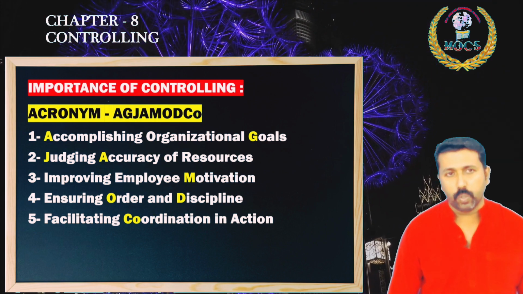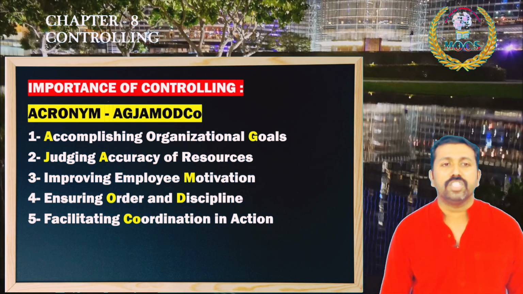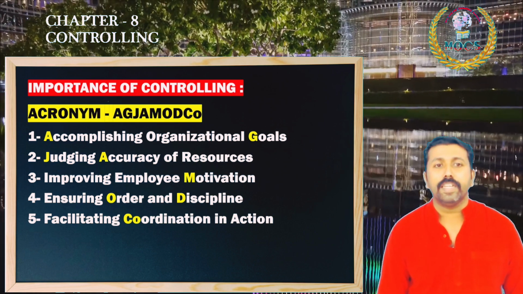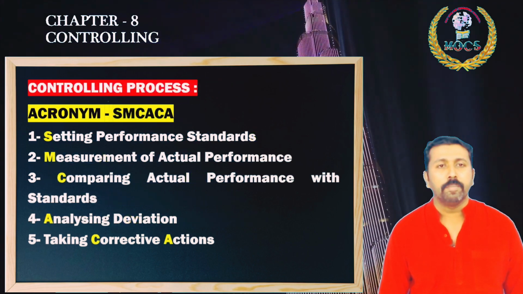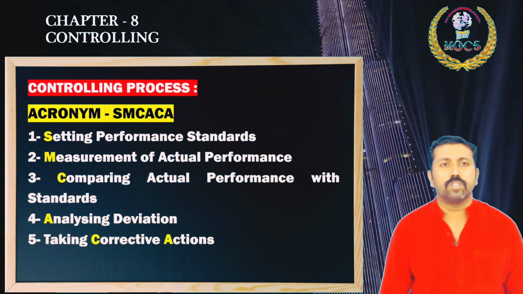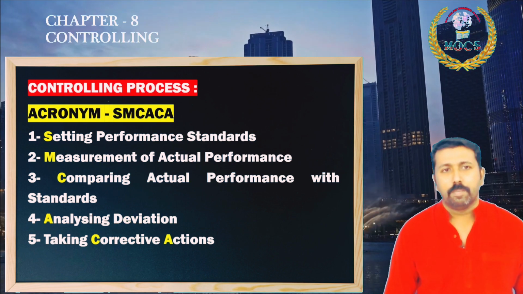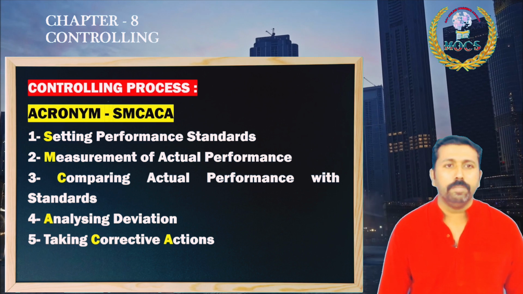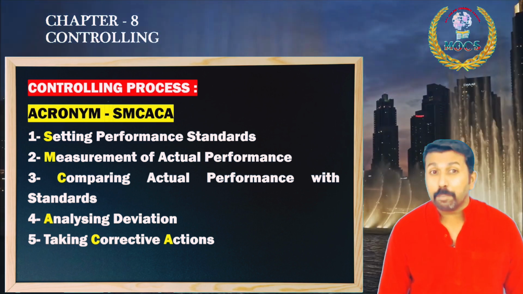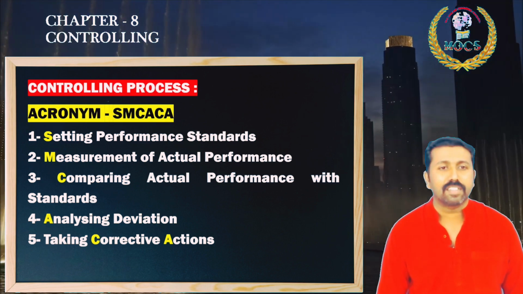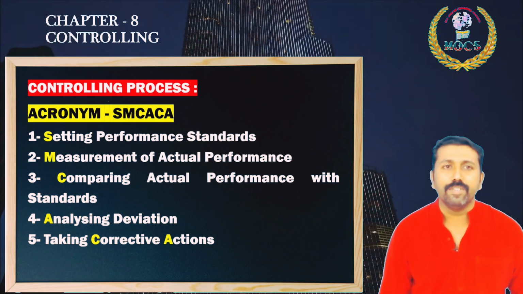And moving to the importance of controlling, note the acronym first. Accomplishing organizational goals, judging accuracy of resources, improving employees' motivation, ensuring order and discipline, facilitating coordination in action. Kindly note it, very important area. This is the repeatedly asked question from controlling chapter, steps in controlling or controlling process. Please remember the value points and the acronym: setting performance standards, measurement of the actual performance, comparing actual performance with the standards, analyzing the deviations, taking corrective action for rectifying the deviation.